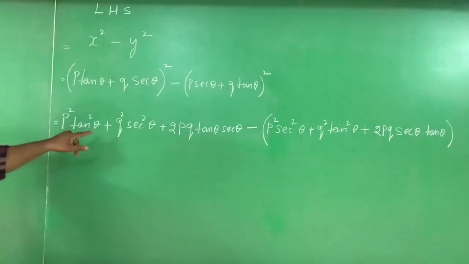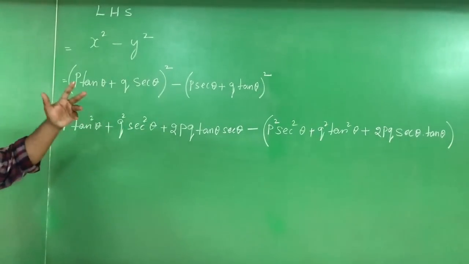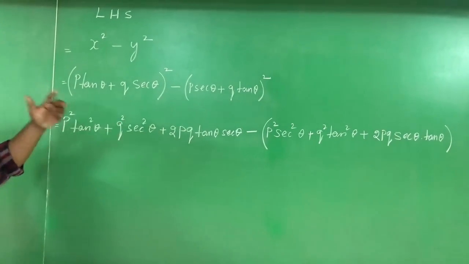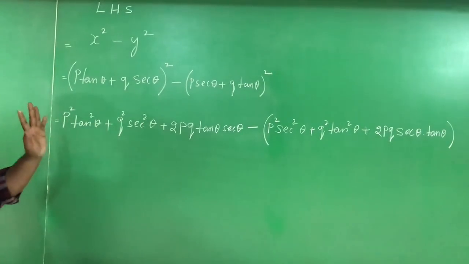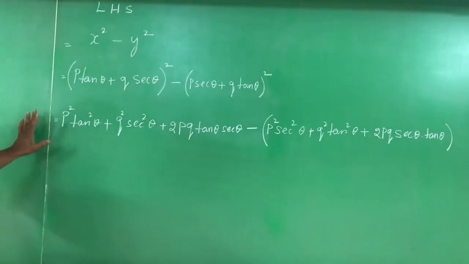You have to follow these steps properly because it is a 3 marks question. If you are able to solve independently, very happy. Teachers are very happy when the children are able to do it.